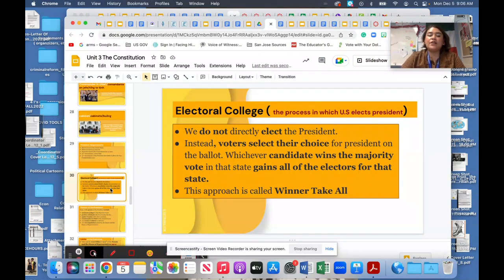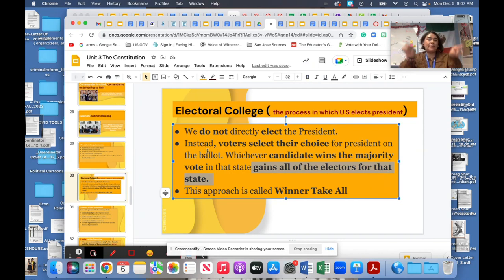In Article 2, they discuss the Electoral College. This is the process in which the U.S. elects the president. It's tricky because people think that when you vote, they count all the votes that people make, right? But it is actually based on this process called the Electoral College. The voters select their choice. Whoever wins the majority gains all the electors for the state.